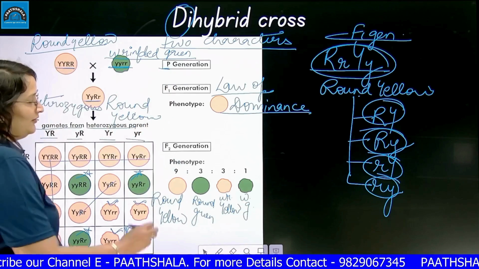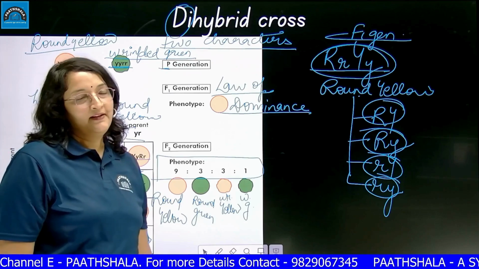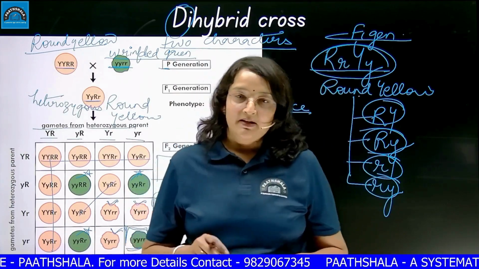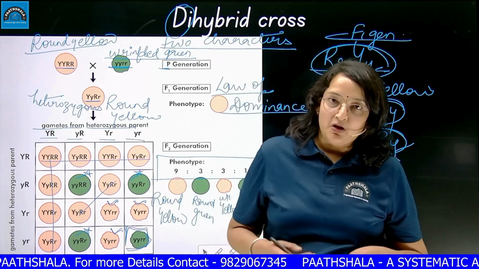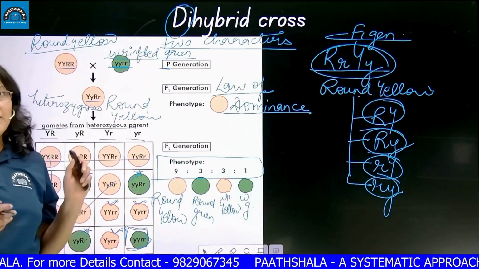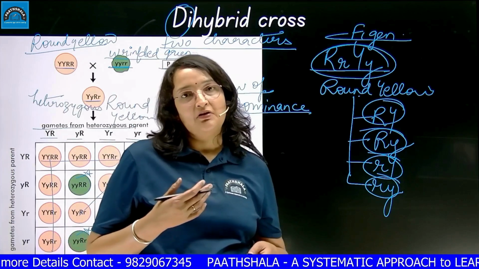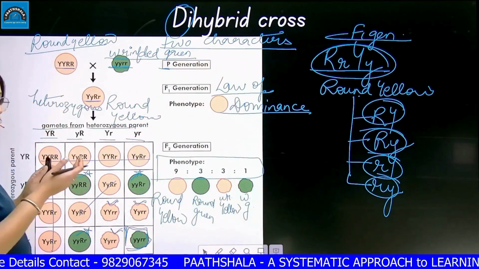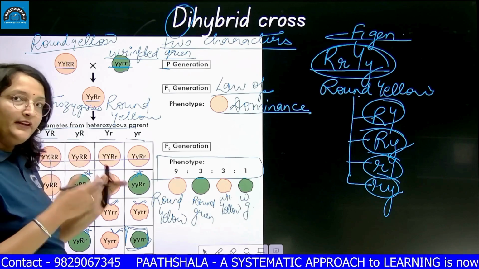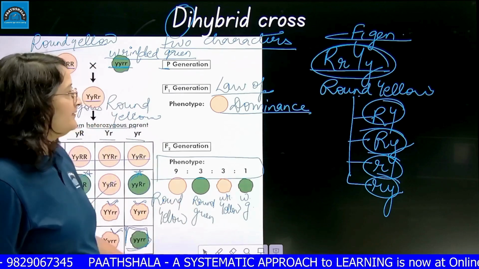So what was the ratio now? The phenotype ratio was 9 is to 3 is to 3 is to 1. When Mendel studied two traits at the same time, which is considered the dihybrid cross, he got the law of dominance in the F1 generation, where all the seeds were round yellow. When he self-crossed these round yellow seeds, on self-crossing the F1 generation plants, he got a phenotype ratio of 9 is to 3 is to 3 is to 1. Should we repeat it once again?